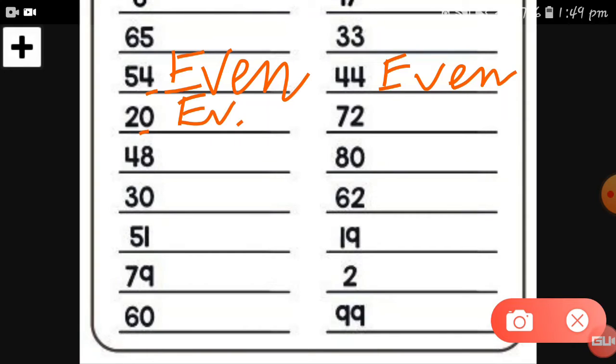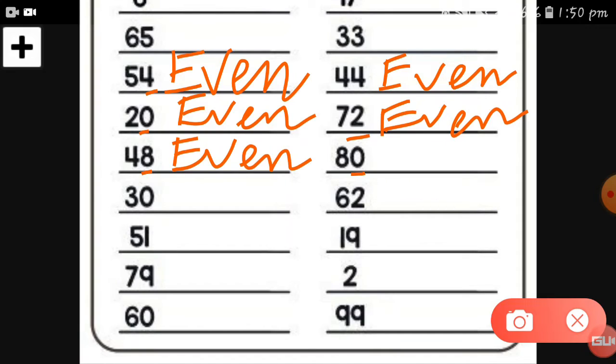Now 2 is at the ones place, so 2 is also an even number, so let's take 72 as an even number. Now the next number is 48, 8 is at the ones place, so 8 is an even number, so let's take 48 as an even number. Understood, students? Now here is 0 again, so let's take this number as an even number because 0 is at the ones place.